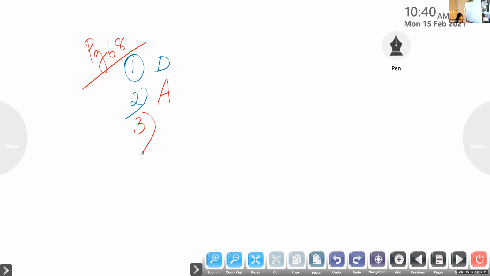Megha, question number 3. Liter is a unit of what? Capacity. Very good. Option C, capacity. So meter we use for measuring length. Kilogram is for measuring weight, and liter is to measure capacity.